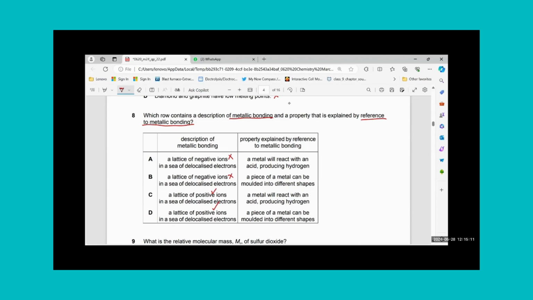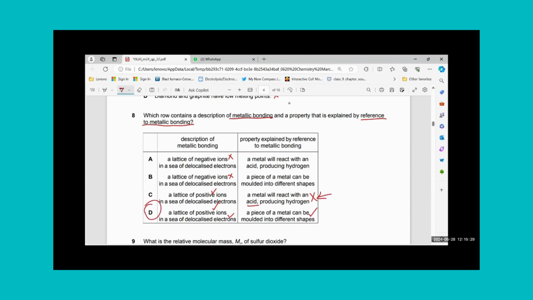Let's see, what does it say about the property? A metal will react with an acid producing hydrogen. That is not with reference to the structure. A piece of metal can be molded into different shapes. That is with reference to the metallic bonding. So yes, D should be the right answer.